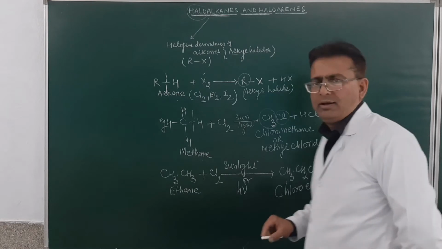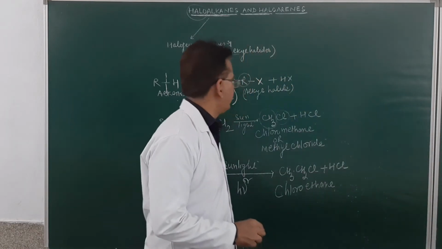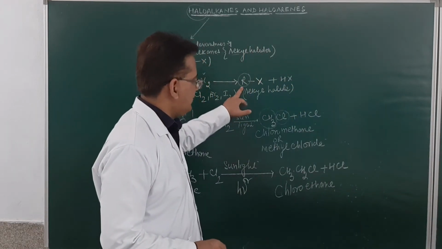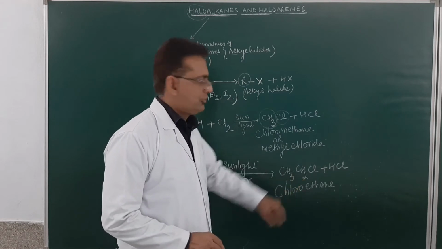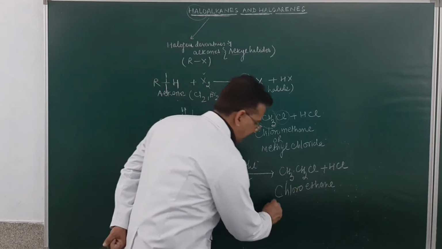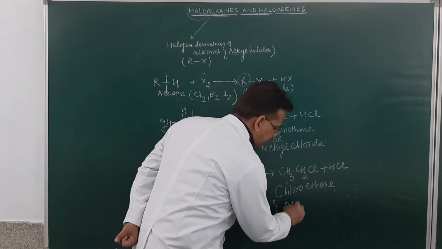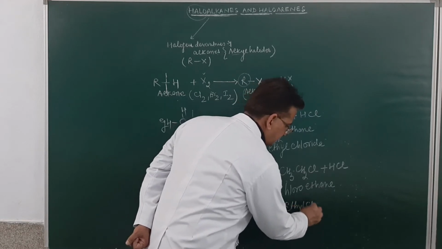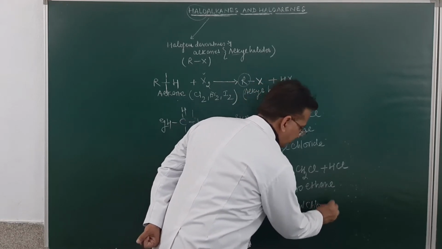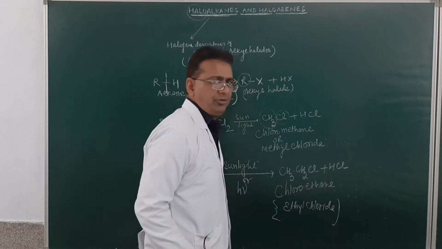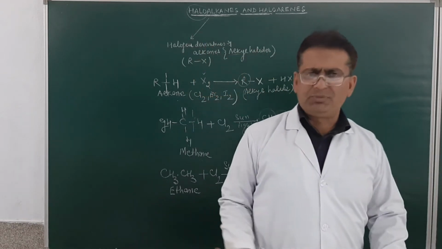Am I clear? If I ask you the common name of this one, which group is this? Alkyl. Here, methyl. So, ethyl. And this will be named as ethyl chloride. Tell me, students, whether it is getting clear to you or not. At least the name of the chapter must be clear.